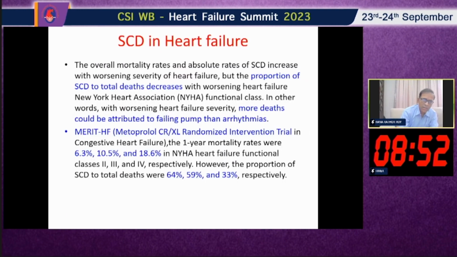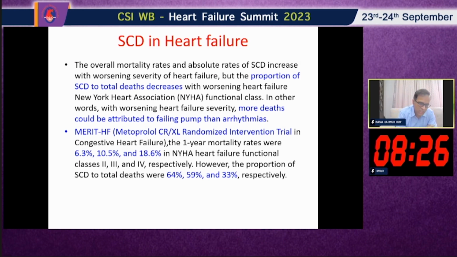So what about sudden cardiac death in heart failure? How common is sudden cardiac death in heart failure patients? The overall mortality rates and absolute rates of sudden cardiac death increase with worsening severity of heart failure, but the proportion of sudden cardiac death to total deaths decreases with worsening heart failure NYHA functional class. In other words, with worsening heart failure severity, more deaths can be attributed to the failing pump than to arrhythmia.